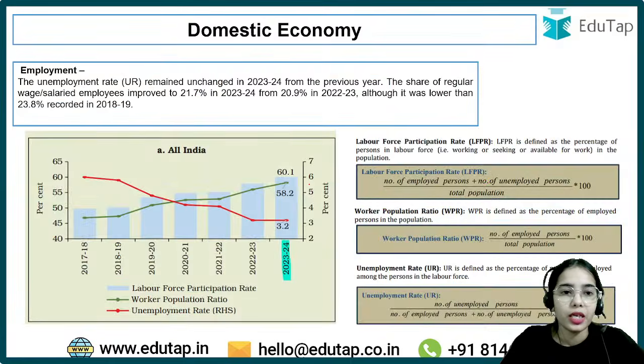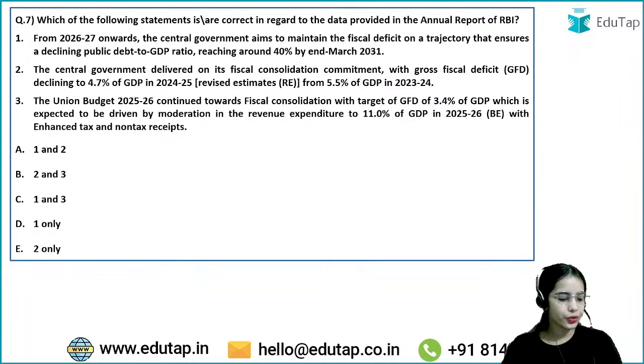Now, the unemployment rate is at 3.2% in 2023-24. This is important: the unemployment rate in the country is 3.2% in 2023-24. Coming to the next question, try to answer this question.